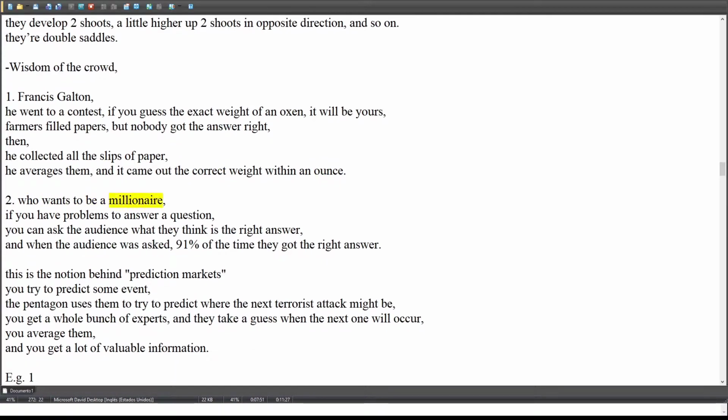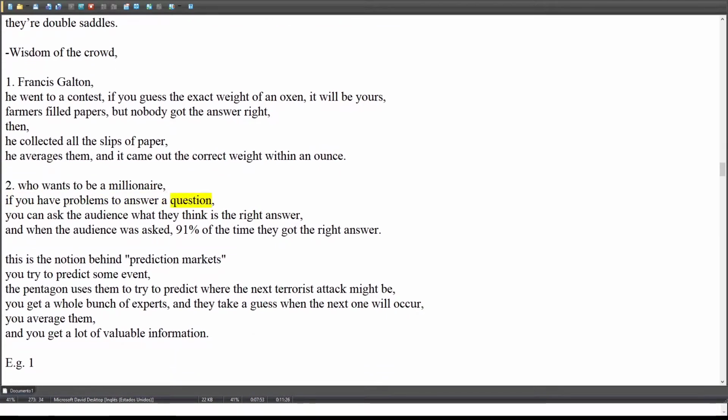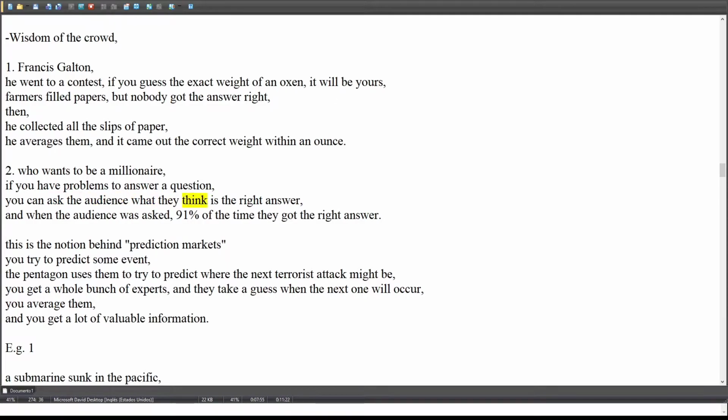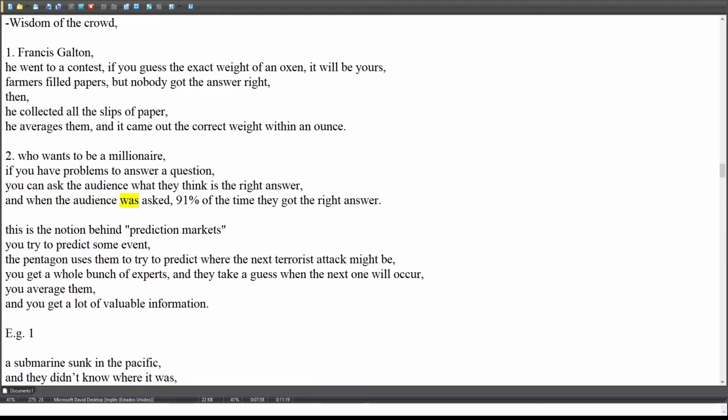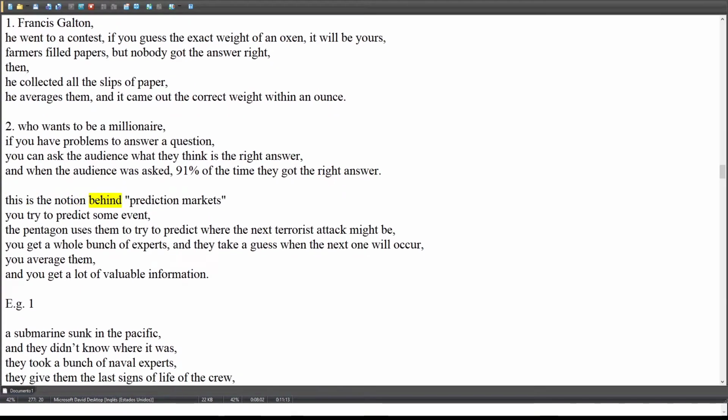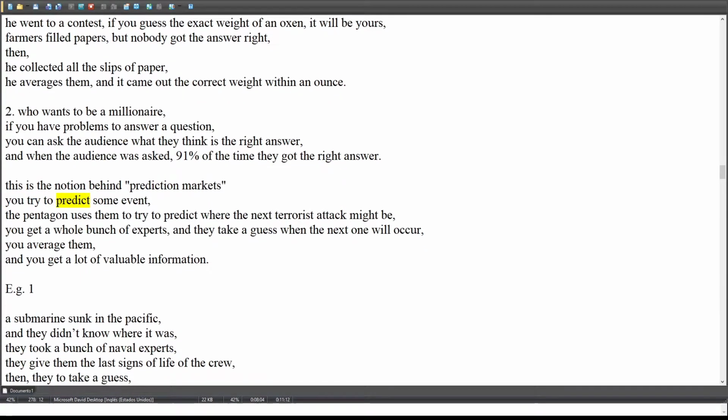Example 2: Who Wants to Be a Millionaire? If you have problems answering a question, you can ask the audience what they think is the right answer. And when the audience was asked, 91% of the time they got the right answer. This is the notion behind prediction markets. You try to predict some event.